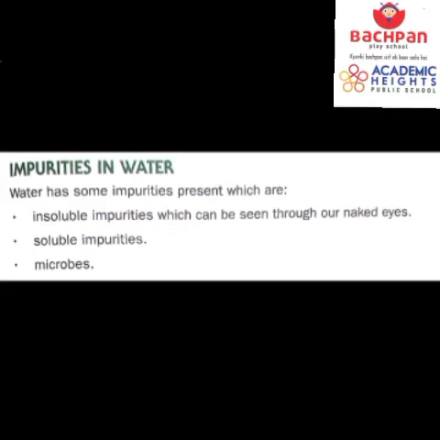Students, we got to know about the impurities then. So water has some impurities present in them, which are either insoluble impurities, which can be seen through our naked eyes, soluble impurities, which can be only seen with the help of a microscope, and there are some microbes. So we are going to talk about these three types of the impurities present in the water, and we will even see which methods we will follow to get rid of these impurities, to clean the water from these impurities.